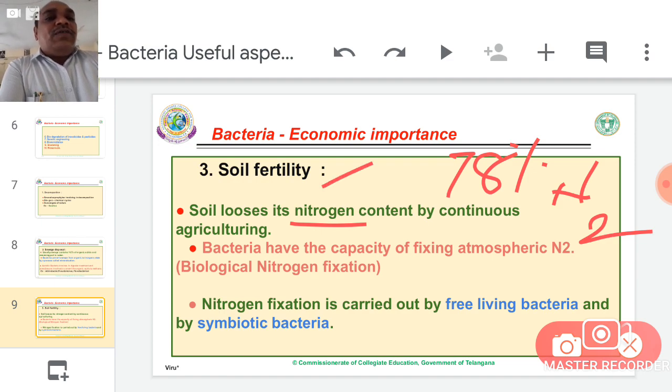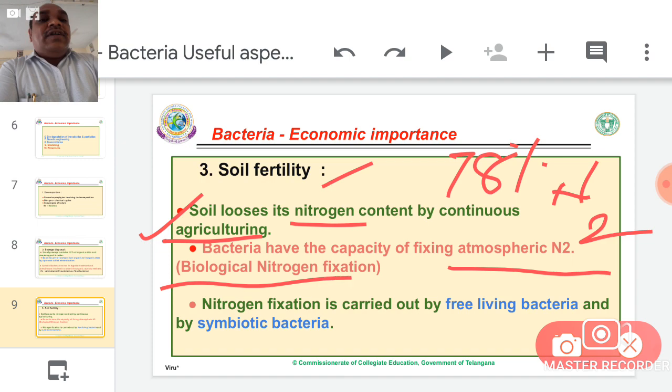Soil loses nitrogen content by continuous agriculture. Ours is an agriculture-based country, and our farmers depend on agriculture in every season, continuously. Therefore soil loses more nitrogen, so reclamation is needed. Bacteria have the capacity of fixing atmospheric nitrogen, which is called biological nitrogen fixation. Why are bacteria capable of fixing atmospheric nitrogen in their cells? Only one cause: the nitrogenase enzyme.